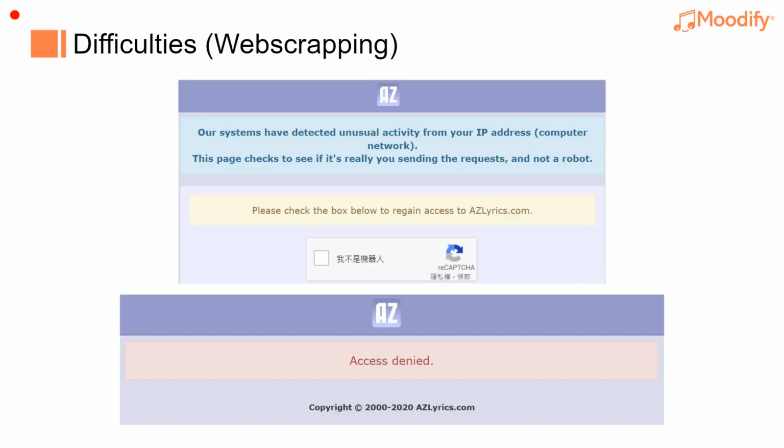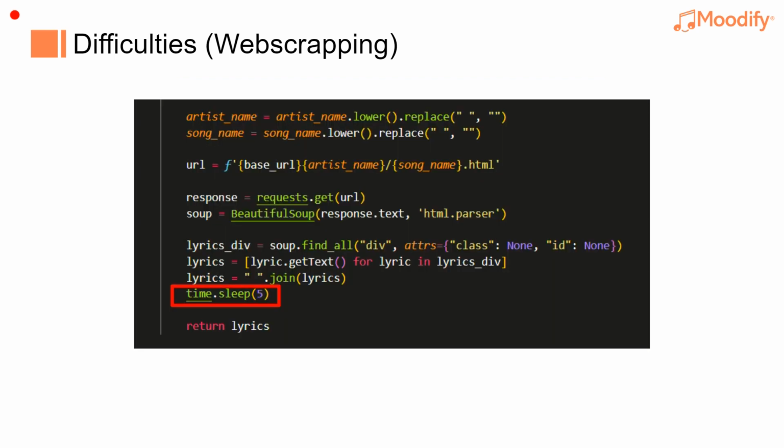About the difficulties we've encountered, because there are 7,500 songs to scrape, we got blocked by AZLyrics a bunch of times. Fortunately, the block message only lasts 4 hours, so we can keep scraping, but we still wasted tens of hours on this. To solve this, I think we can change the value in the time sleep function to a random integer to let us look like a human.